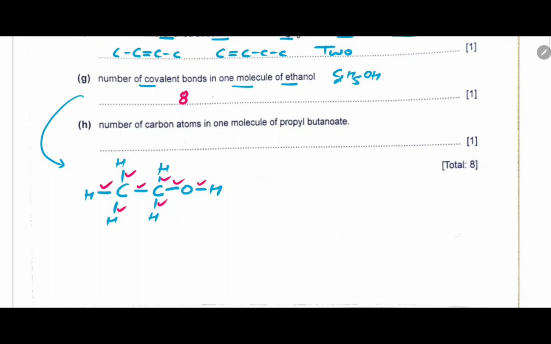Out of that, 5 are C-H bonds, 1 is a C-C bond, 1 is a C-O bond and 1 O-H bond. These total 8.